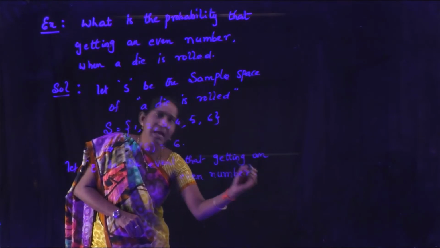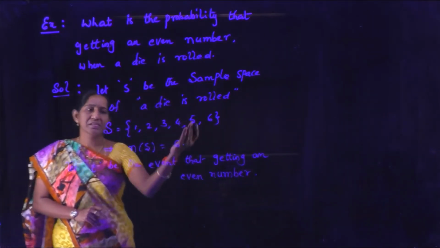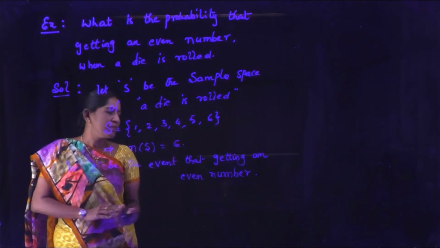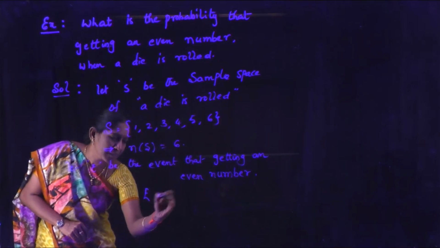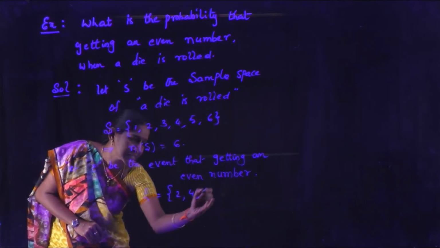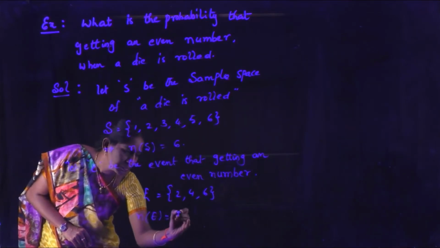We know the sample space of the die rolled is 1, 2, 3, 4, 5, 6. Among these, the even numbers are 2, 4, 6. So E becomes 2, 4, 6. Therefore, n of E equal to 3.